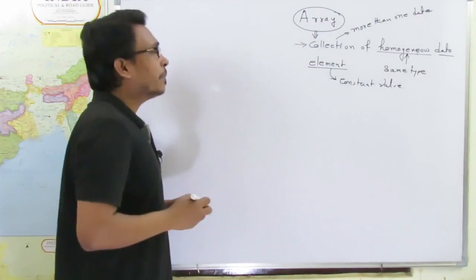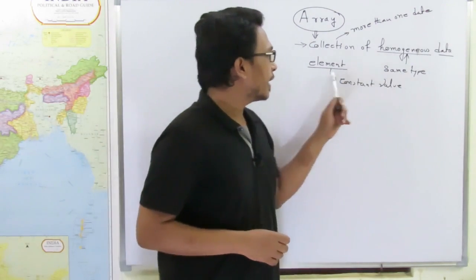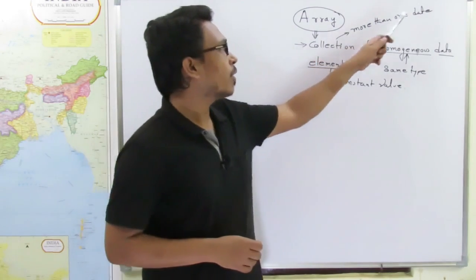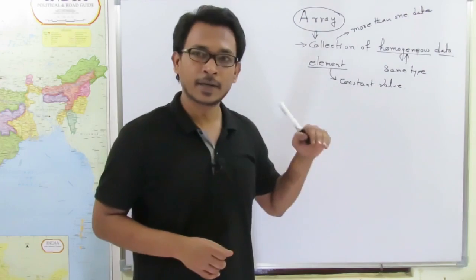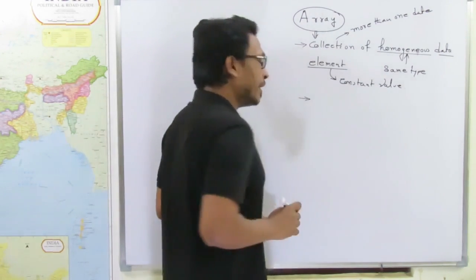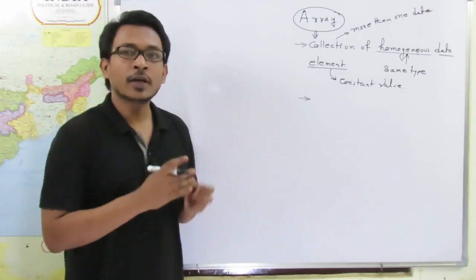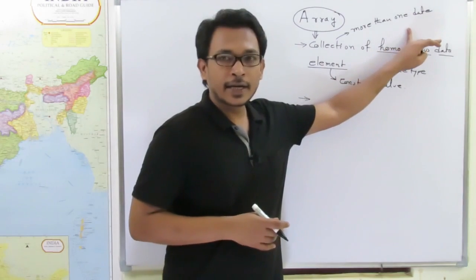Now, that means an array is a collection of homogeneous data elements that can hold more than one data, but all of those data should be of same type. Clear? So how we can declare an array type variable? Look, an array variable can hold more than one data element.